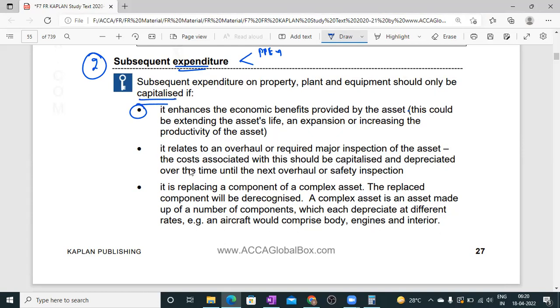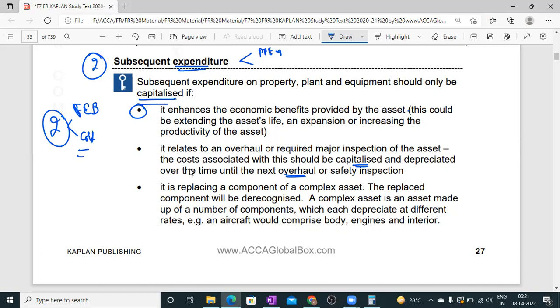When it satisfies that recognition criteria, we have two principles: whether it provides future economic benefits to the entity or not, and if the cost is measured reliably. And it repairs, overhauls, and requires major inspection of the asset. The cost associated with this is capitalized and depreciated over time for the next overhaul or safety inspection.